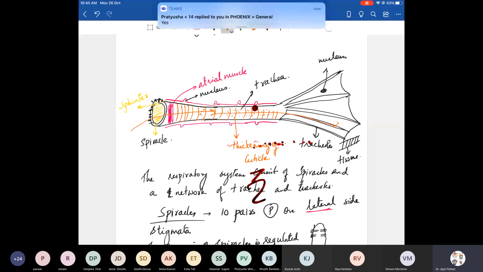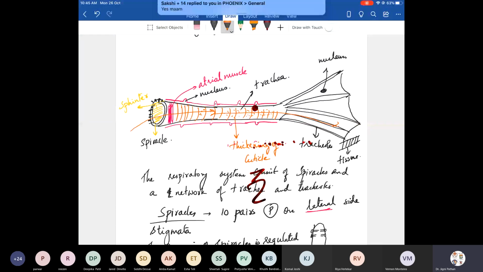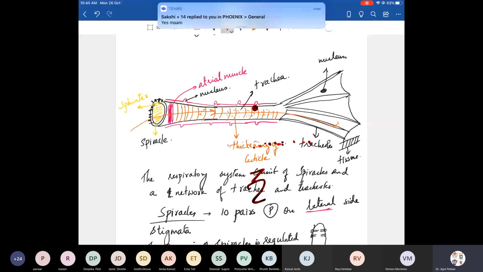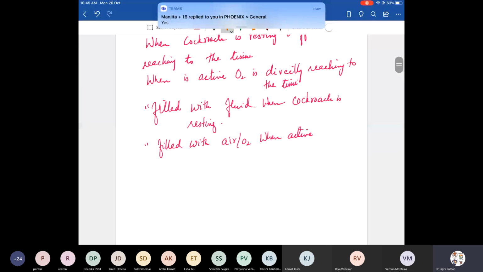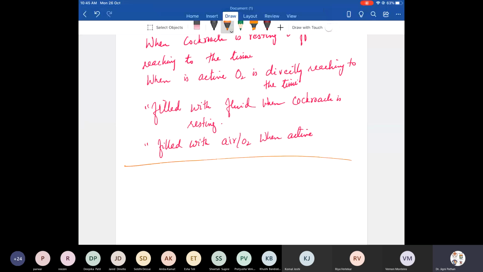So this is about the tracheal system, or the breathing system, of the cockroach. The next very important part that we're studying is the circulatory system. Have you all done writing or do you need time? So let's move to the circulatory system. I hope you're understanding it well. Please stop me at any point where you have doubt.